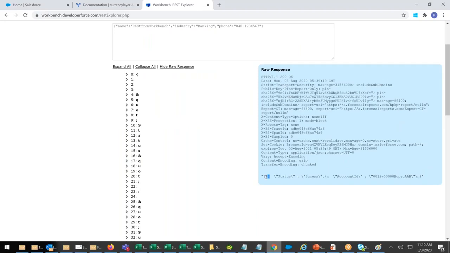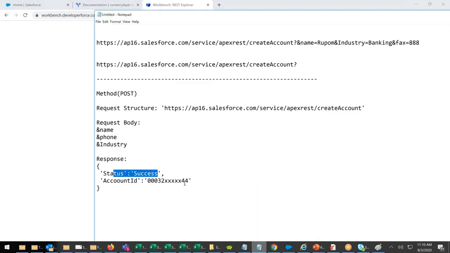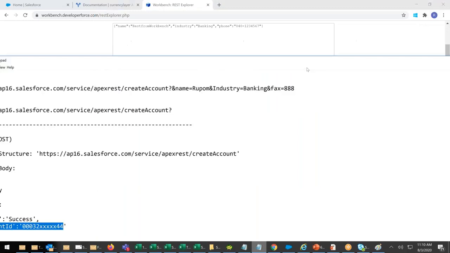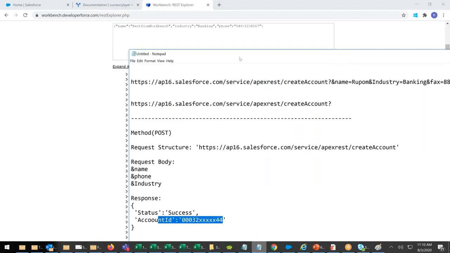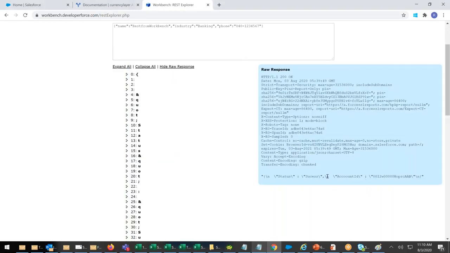Because I said pretty, next line, status success, account ID. This is the ID it gave me exactly in this format, the format which I told you: status, account ID. Two lines because we said pretty. In the first line it will put this, in the second line it will put this.